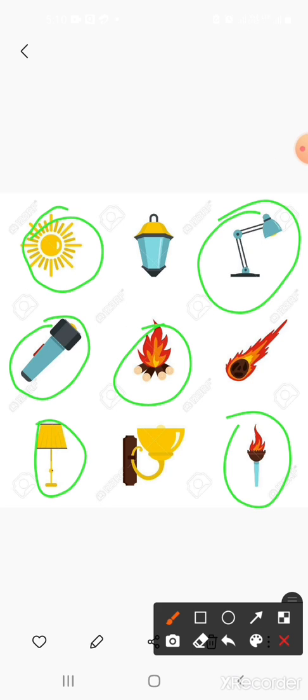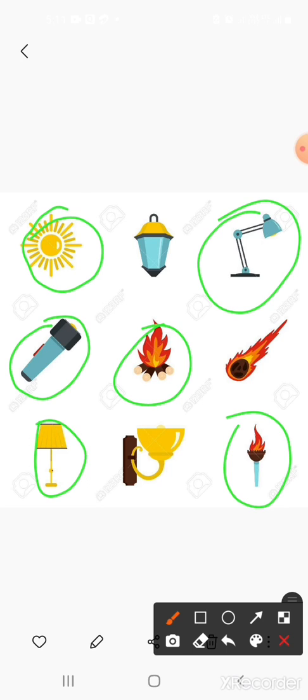These are the sources of light. Okay, children? So, we categorize these lights into two types, natural sources and man-made sources. So, what about the natural sources of light?